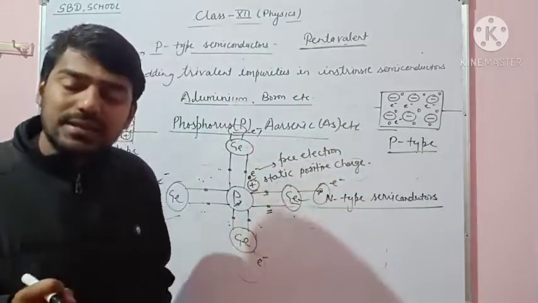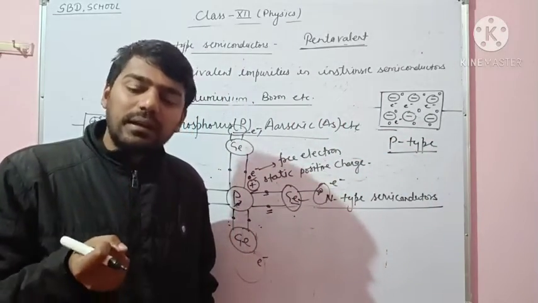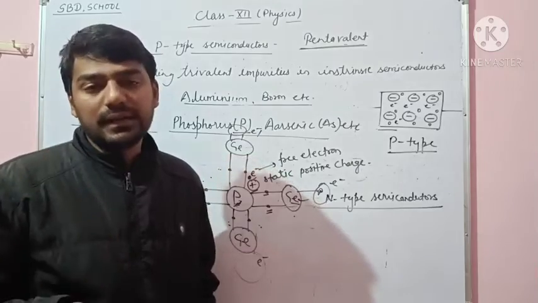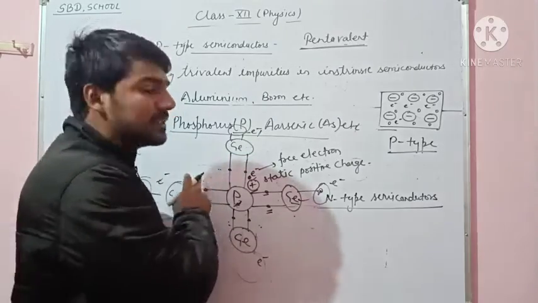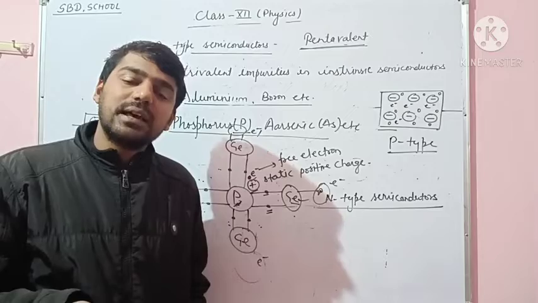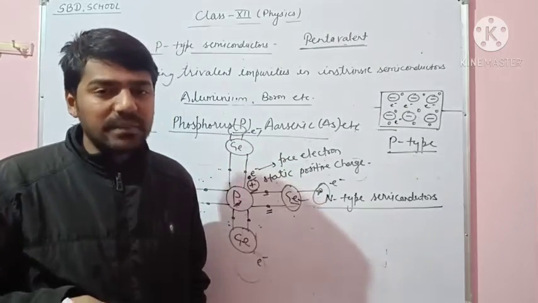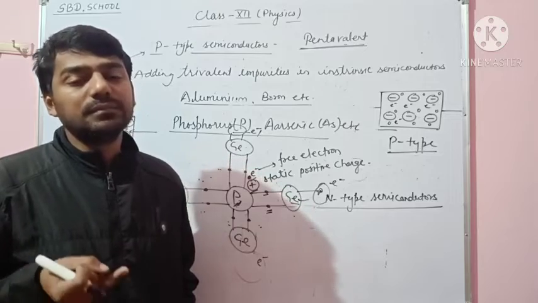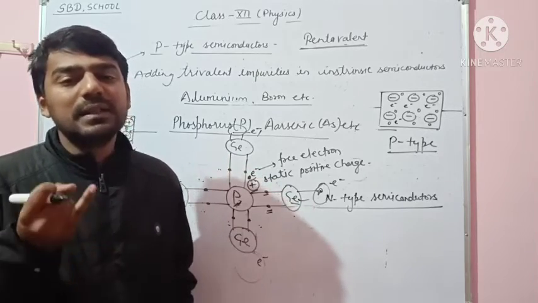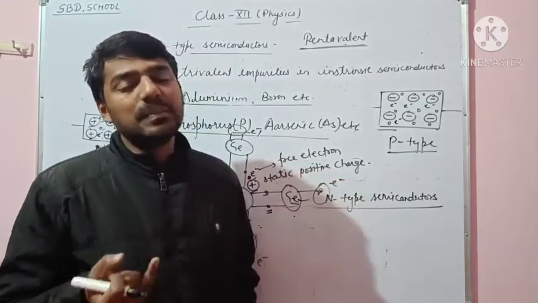In our next class we will study electricity flow in semiconductors. So today our class is closed, and in our next class we will study the electricity flow in p-type semiconductors, the electricity flow in n-type semiconductors, the PN junction, and then the PN junction diode.